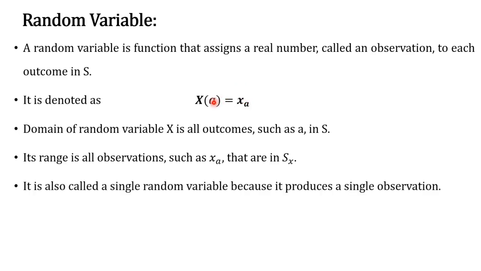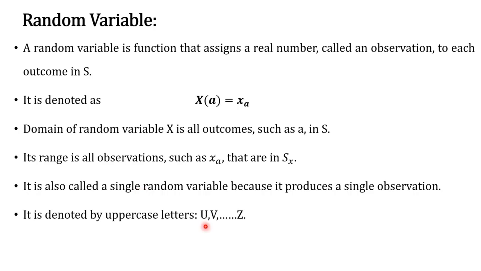Alright. Now, it is also called a single random variable because it produces a single observation. So each real number is assigned to outcome a and it is a one-to-one assignment. That's why it is called a single random variable. Fine.